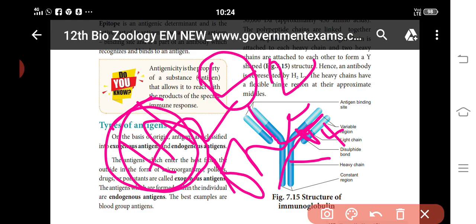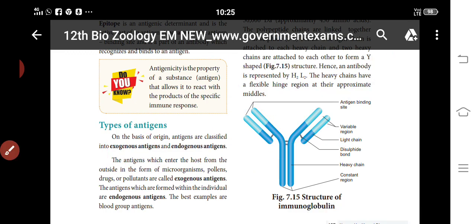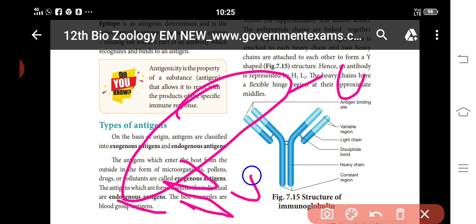Each chain has two ends. Just imagine this one is a chain, with two terminals: this is the C terminal and this is the N terminal. This is the C terminal, and this is the N terminal. So each chain has two regions: first the V region, next the C region. The V region is at one end and is much larger than the C region.